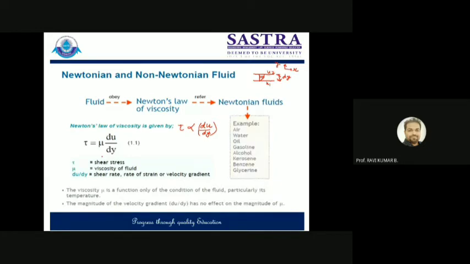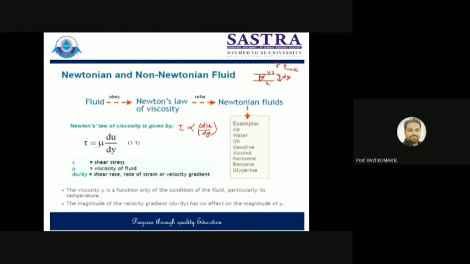Any fluid which does not follow this law will be called a non-Newtonian fluid. Here some examples are given. These are all the standard fluids which follow this law: tau is directly proportional to the rate of shear strain. Examples are air, water, oil, gasoline, alcohol, kerosene. These are some standard fluids. All right, so now here we got the term called viscosity.